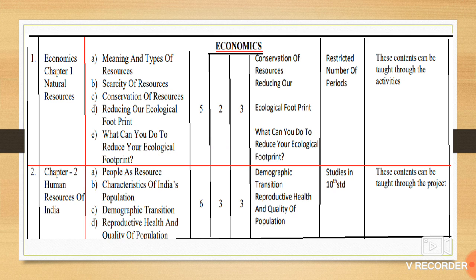In economics, chapter number 1, natural resources. Here, conservation of resources, that is reducing our ecological footprint, and what can you do to reduce your ecological footprint? So, these two concepts have been dropped. Human resources of India: demographic transition, reproductive health, and equality of population. These two concepts have been dropped.